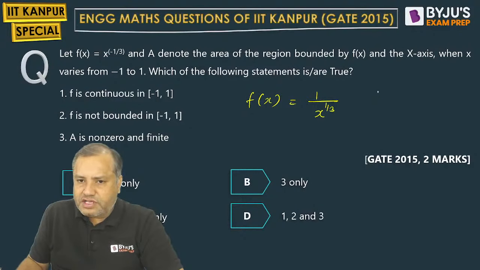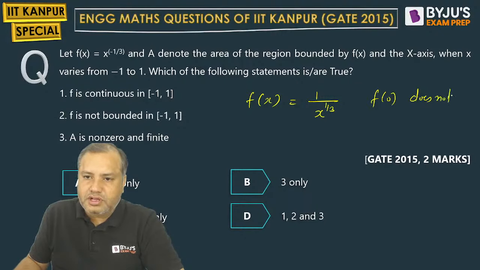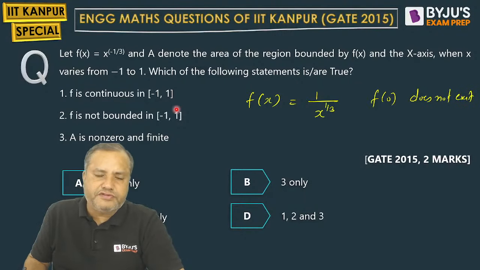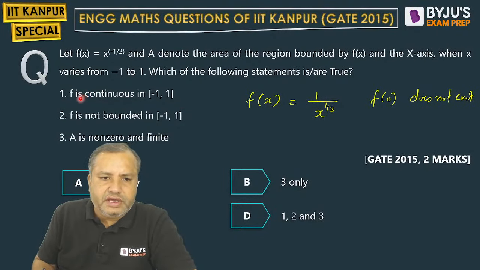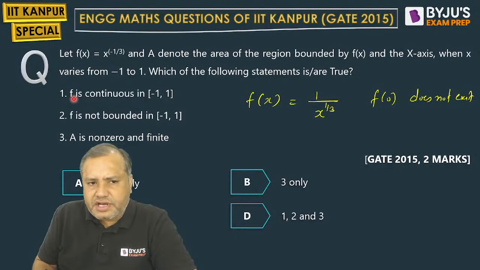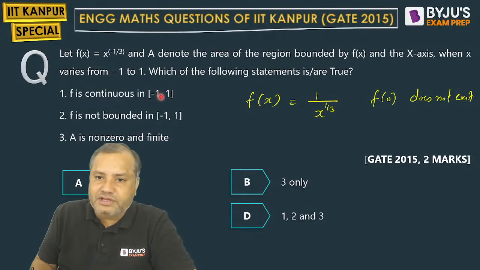So f of 0 does not exist. Since f of 0 does not exist, we are getting this option as f is continuous in minus 1 comma 1. How come this is continuous? In the interval minus 1 comma 1, there lies a point 0, but my function is not continuous at 0, so it will not be continuous in this interval. This is wrong.